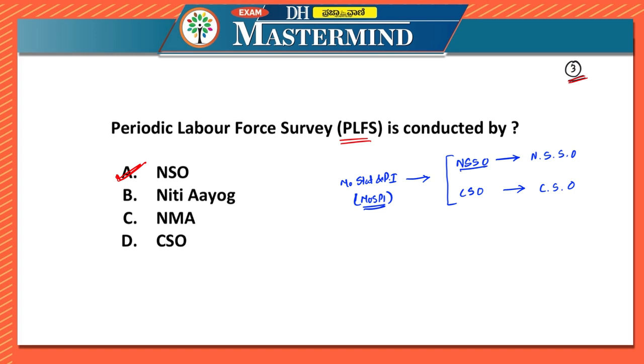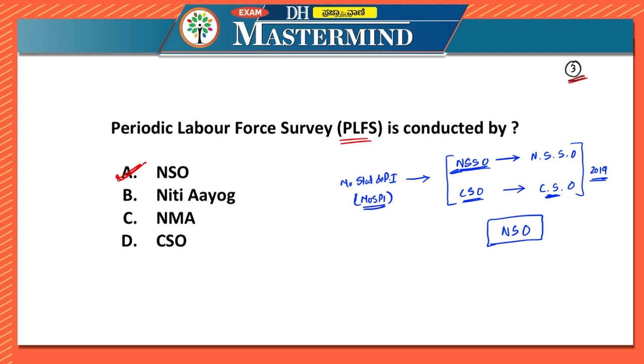Under this there were NSSO and CSO. Now in 2019, they merged both of these. NSSO and CSO were merged together and formed the NSO, your National Statistics Office. So whatever work was done by NSSO and CSO is now done by the National Statistics Office itself. The two wings were made into one wing. I hope you have understood this.